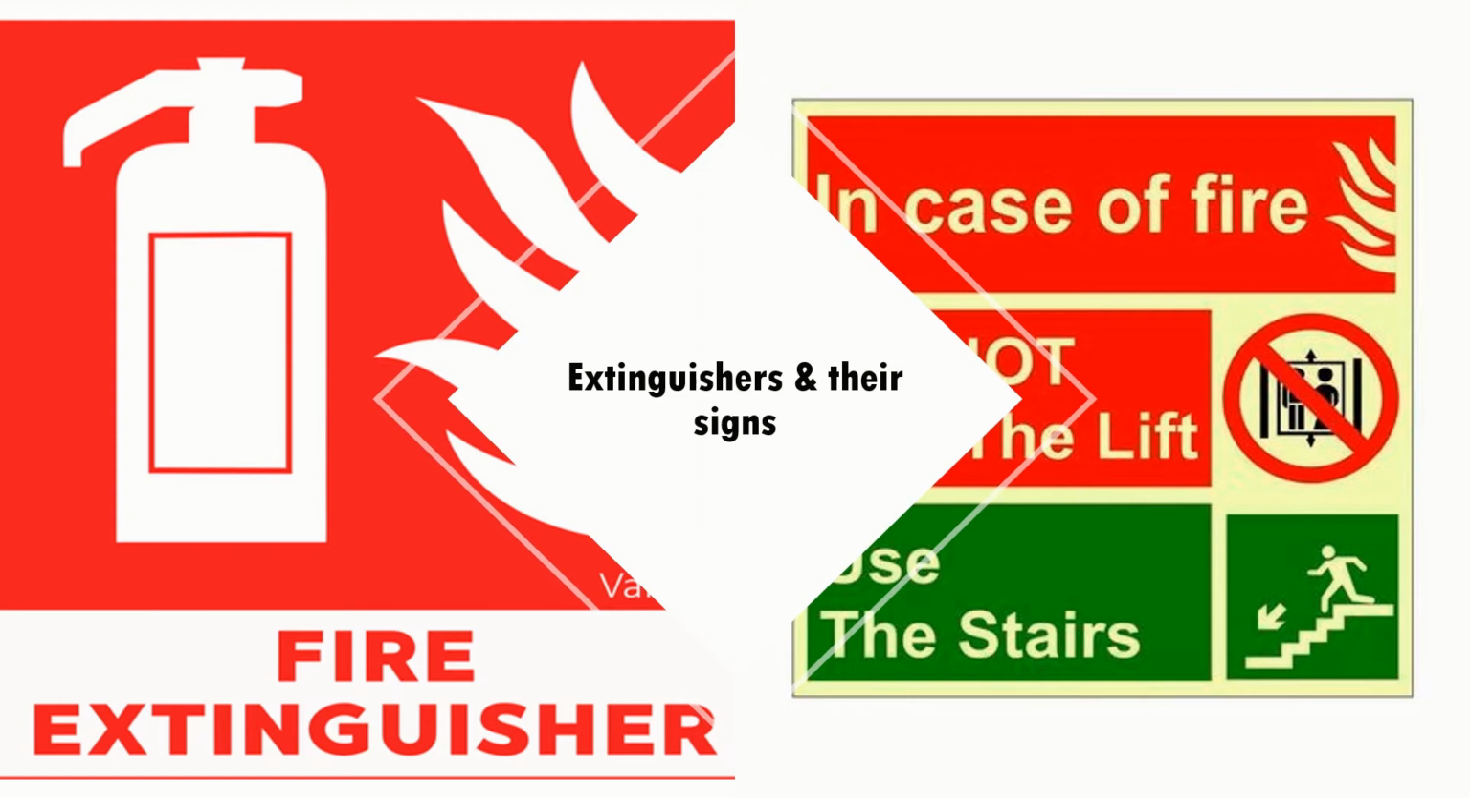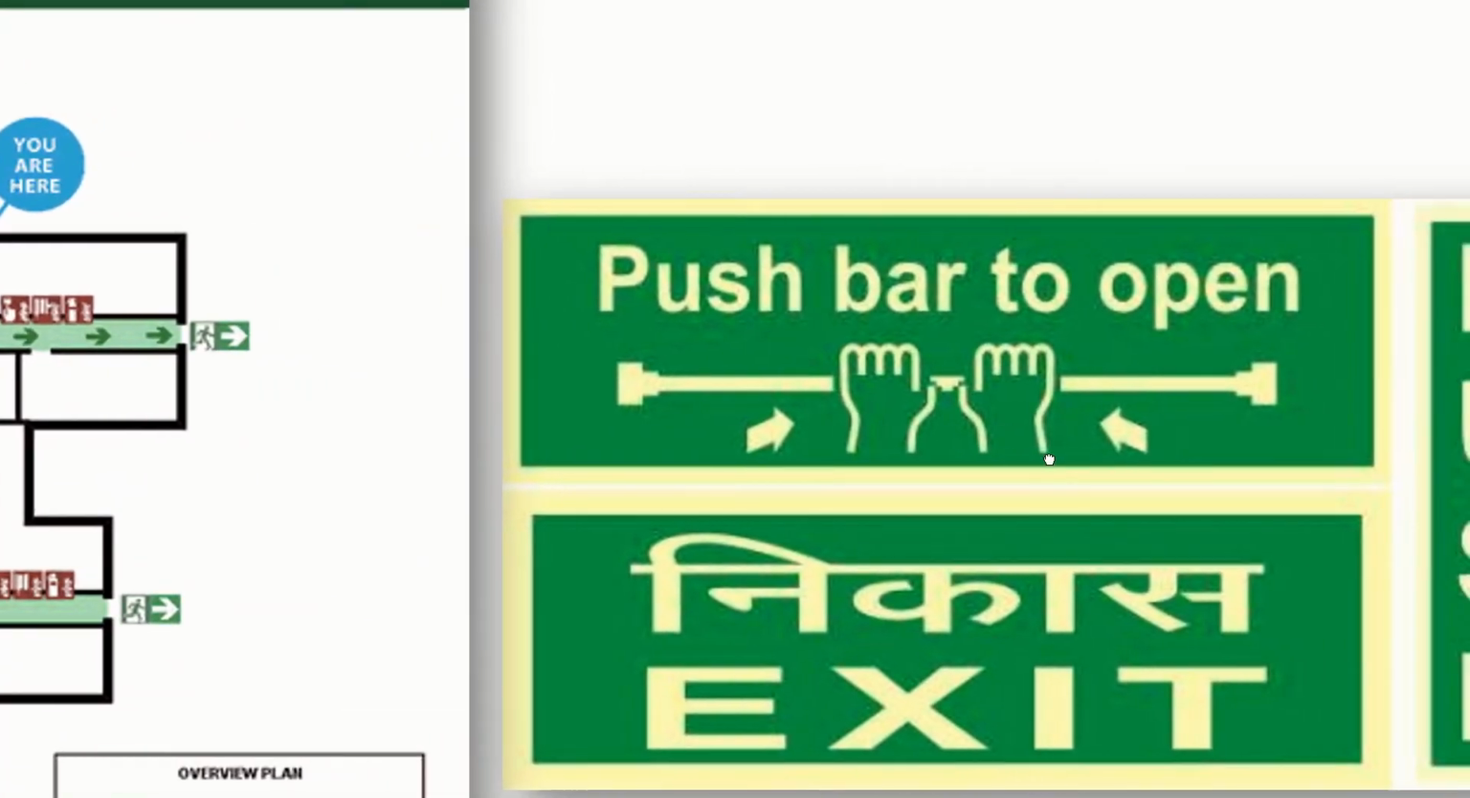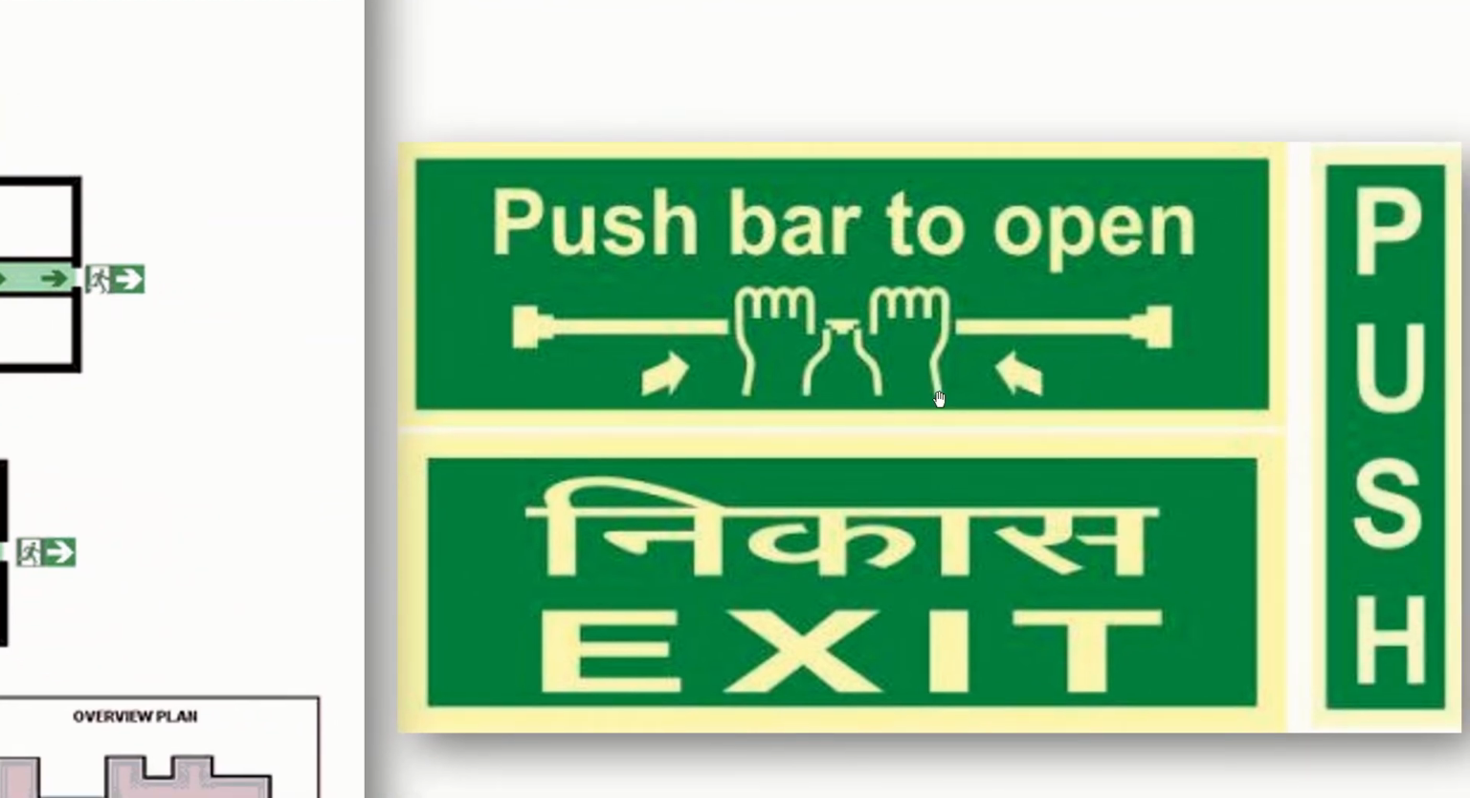Fire extinguishers should also have a display above them, because they should be seen in the darkness, and the fire exits and staircases should all have displays. All the areas should have a fire escape plan, and the push bar to open the gates should be glowing in darkness.